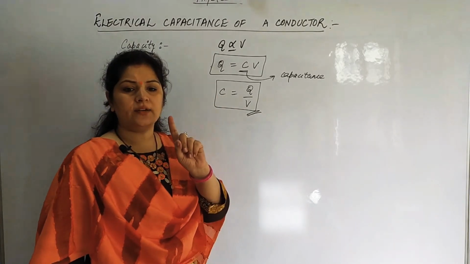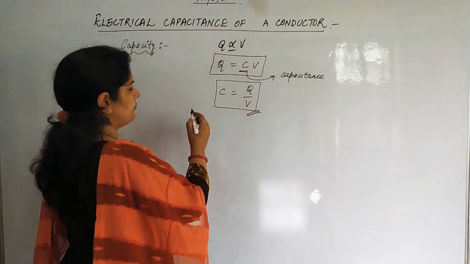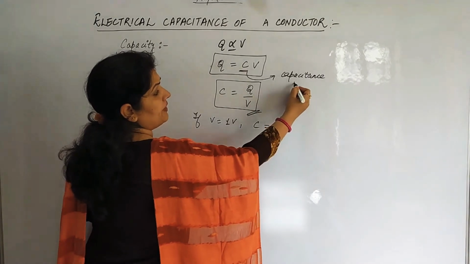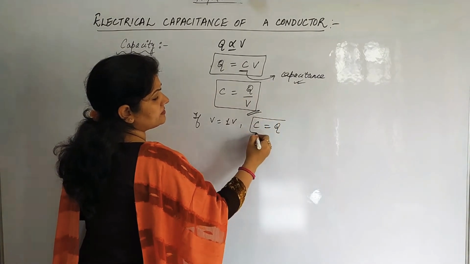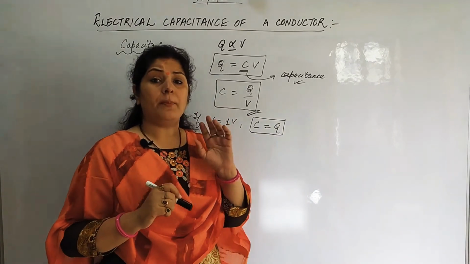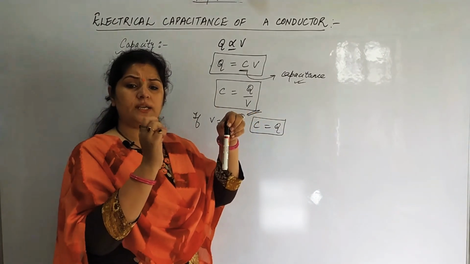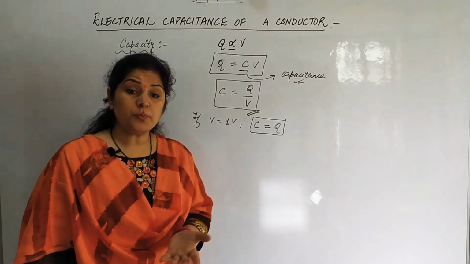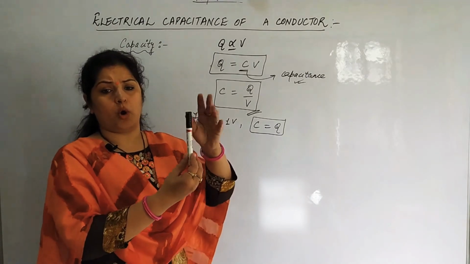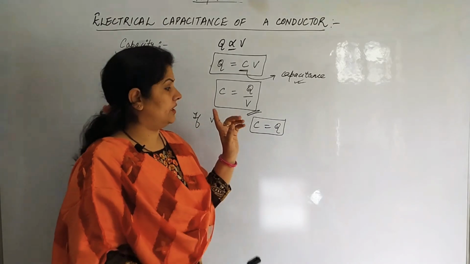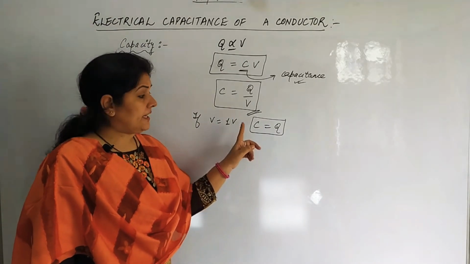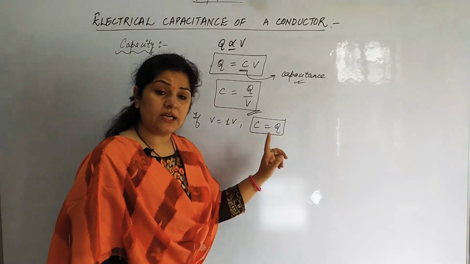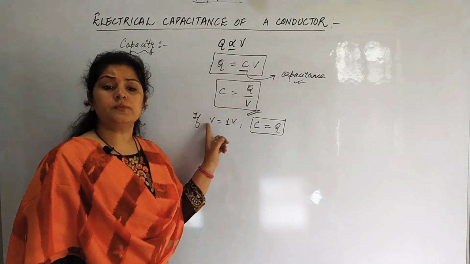So if we say that V is 1, if V is equals to 1 volts, then what is capacitance? How we define this capacitance? है क्या ये? Capacitance is equals to Q. How you define it now? Capacitance of any conductor, मैंने इसको charge दिया and I am increasing the charge, its potential is also increasing. So how much potential should be increased? So that I say that now that the body is having some charge, now it has stored some energy. So if V is equals to 1 volt, capacitance of a body, capacitance of a conductor is numerically equal to the charge stored in the conductor to increase its potential by 1 volt.